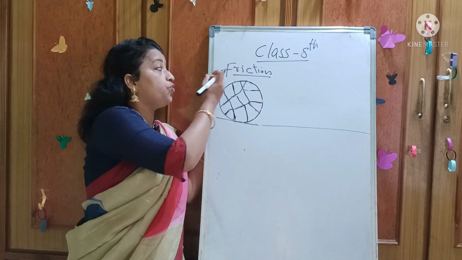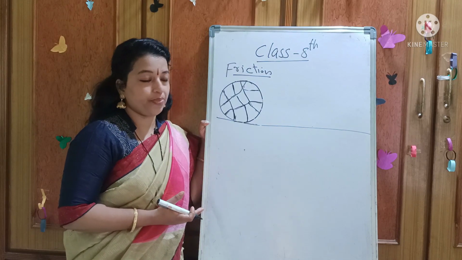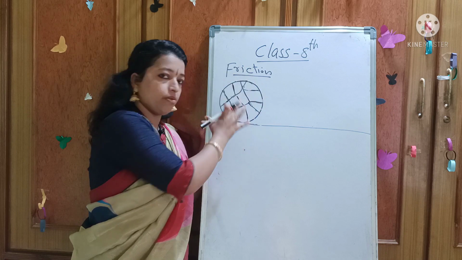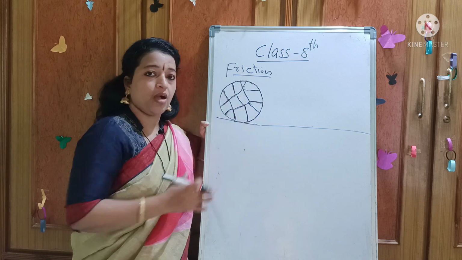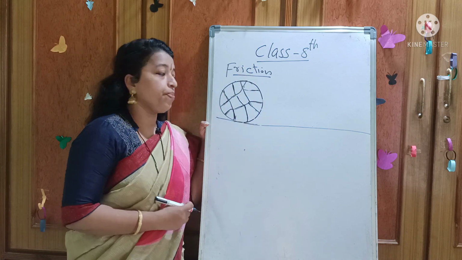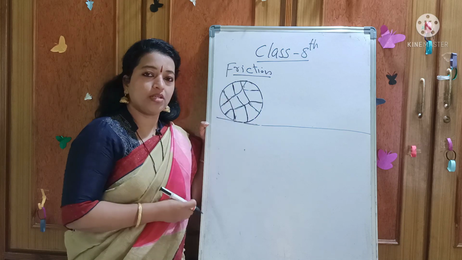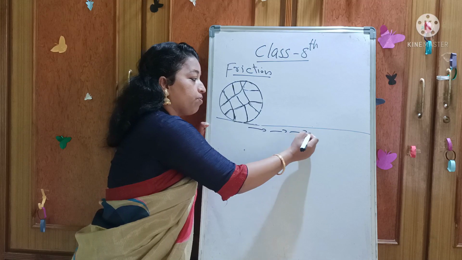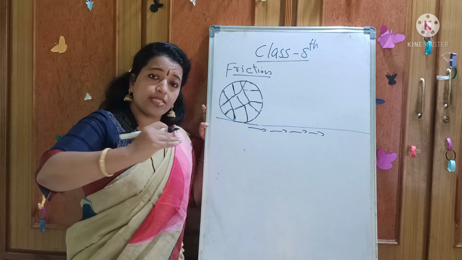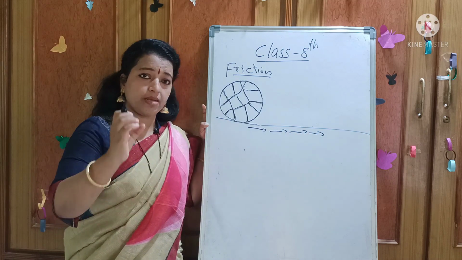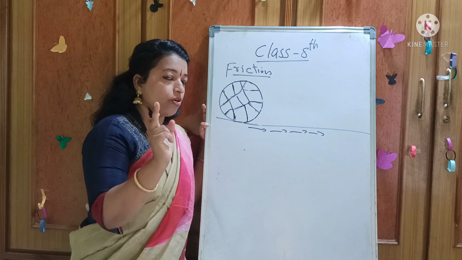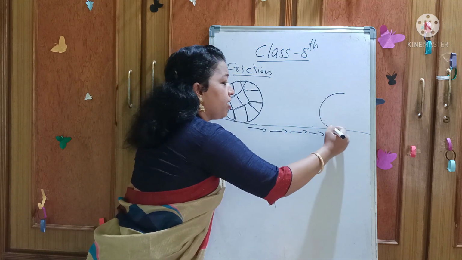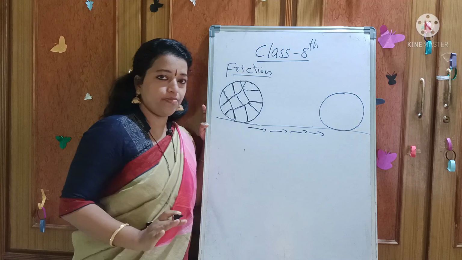Let's see how to define friction. Suppose this is a football. It is on the ground at rest. Fine. And I am going to kick the football. What will happen to the football? It started to move. Does it move continuously like that? No. After some time, automatically the football will stop somewhere.